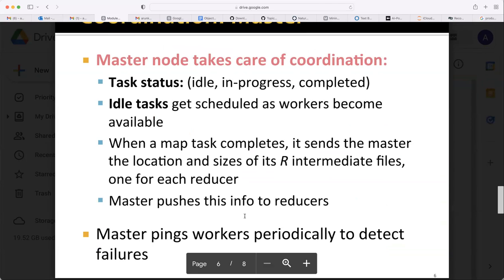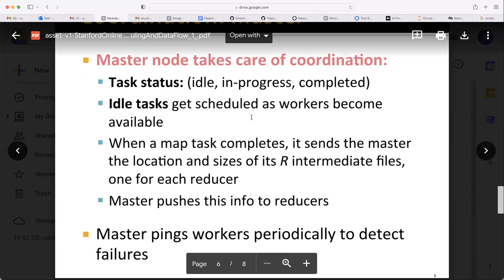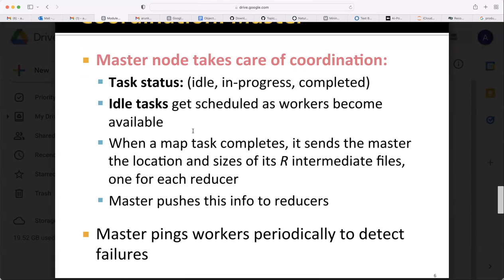Coordination: the master node takes care of coordination and task status: idle, in progress, completed. Because if some node fails, it may not get information, and the whole computation will halt. So that's why it frequently checks whether the node is performing or executing or not. They assign tasks to that, whether it is in idle state or in progress state or has completed the task. Idle tasks get scheduled as workers become available. So if you have only 2 nodes, but you need to perform 4 tasks, then 2 tasks will be in idle.